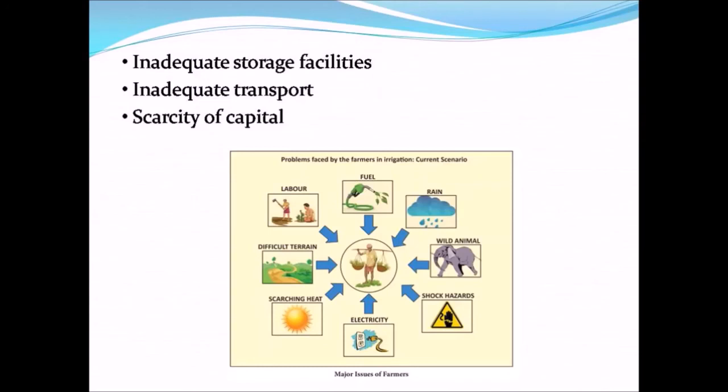Next is the scarcity of capital. The role of capital, that is money invested, plays an important role in the purchase of advanced farm machineries and equipments. If high quality modern machineries and equipments and high quality seeds are used, then the yield will also be very high. So agriculture is an important industry which requires a huge capital.